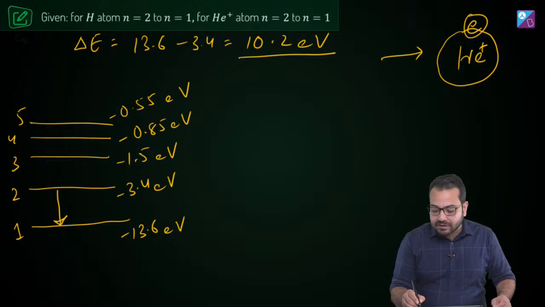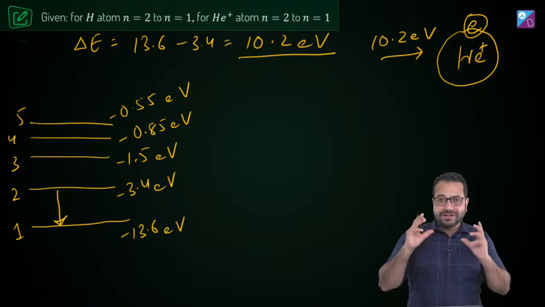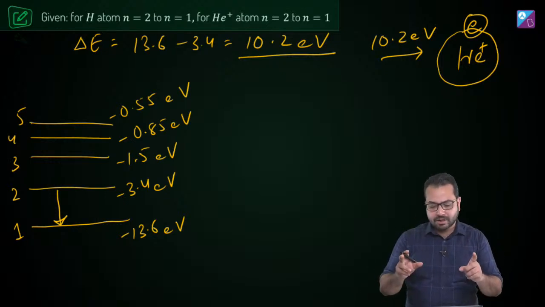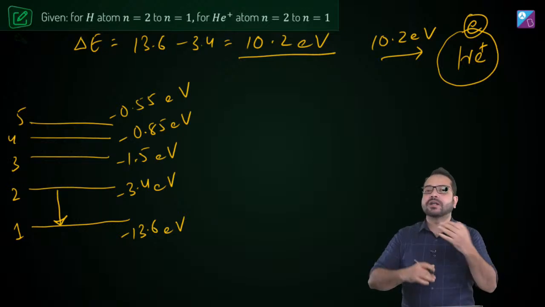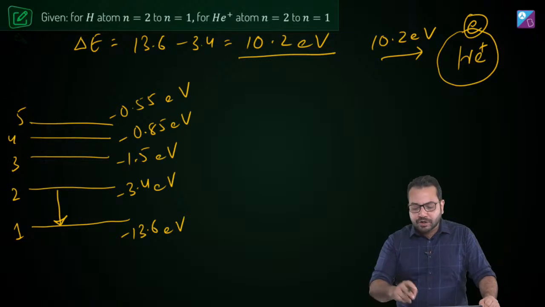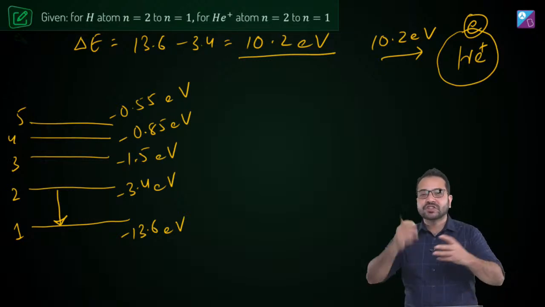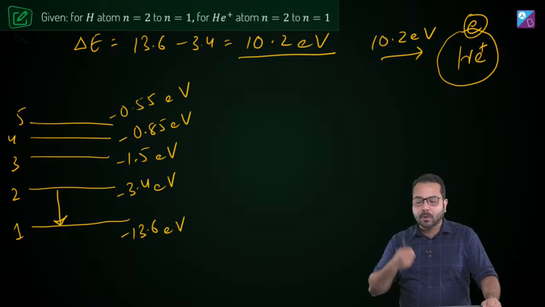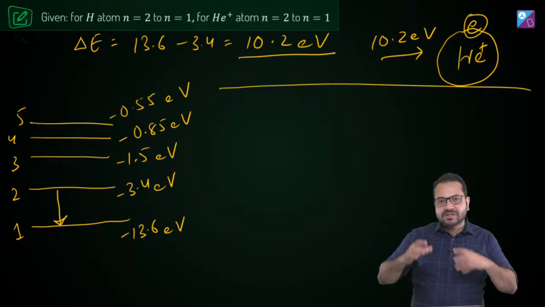And then this energy of 10.2 electron volt is incident. Okay, now here is a very important concept. Energy is only going to be absorbed when the transition can happen, which means that this 10.2 electron volt has to be equal to some transition corresponding to the helium atom. Is that right?